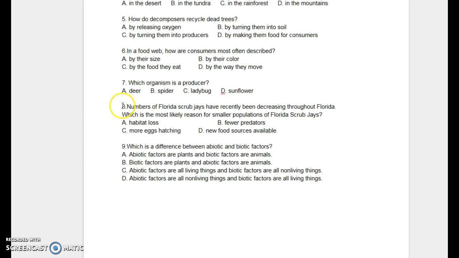7. Which organism is a producer? A. Deer. B. Spider. C. Ladybug. D. Sunflower.